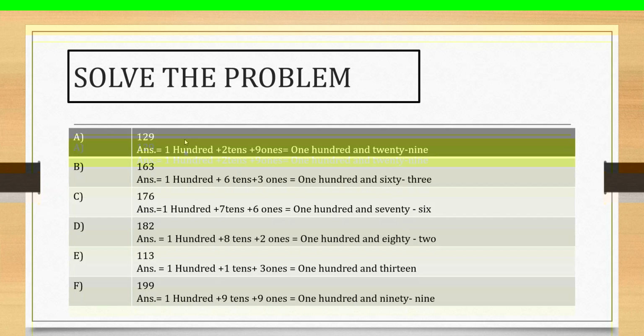Then next question, question number B. You can use the number 163. Can you explain the distribution of HTO? 100 plus 6 tens plus 3 ones is equal to 163. Yes, very good students. This is the correct answer.